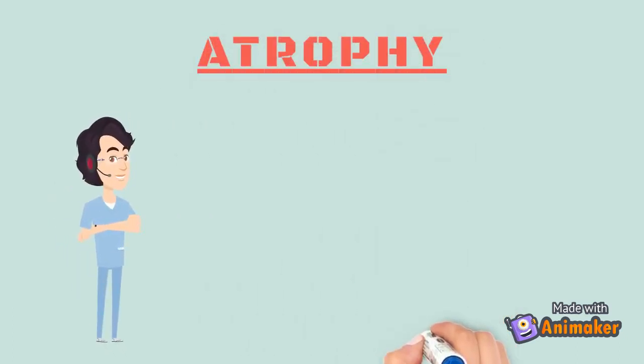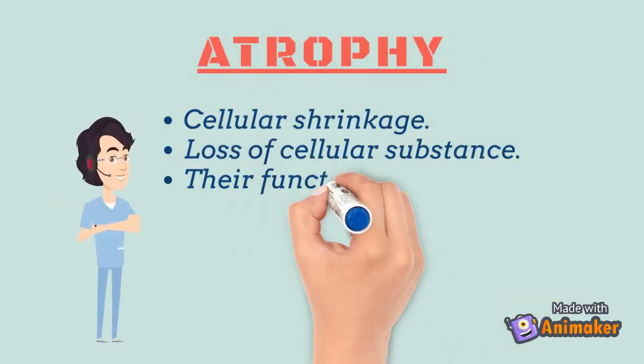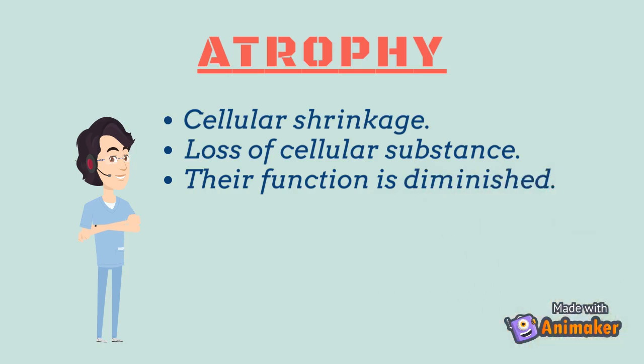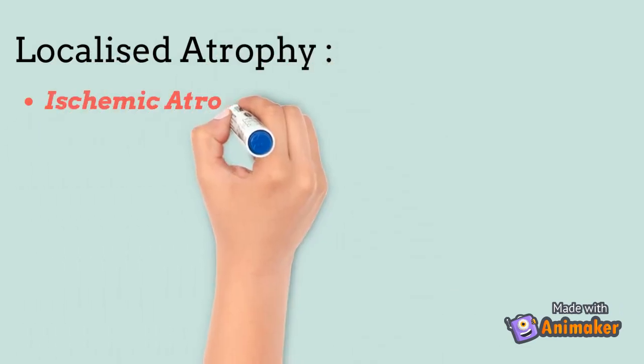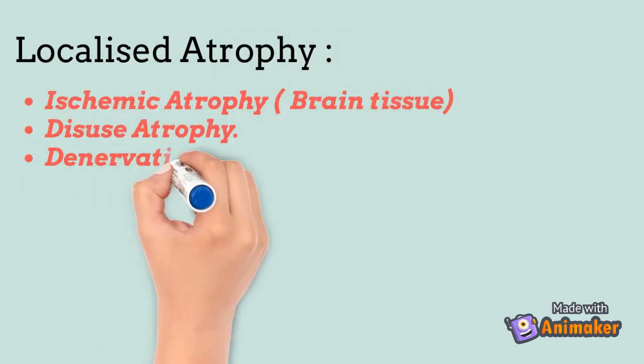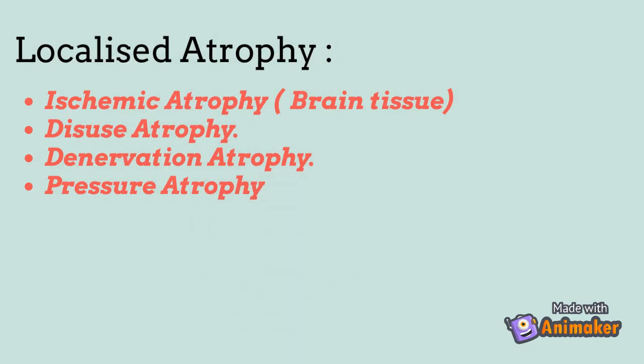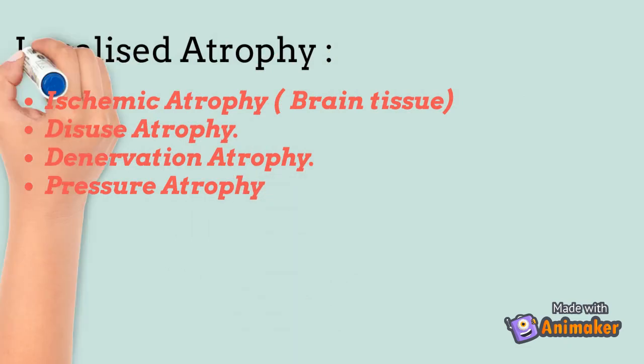Now let's look at atrophy. It is the shrinkage in the size of the cell by the loss of cell substance. When a sufficient number of the cells are involved, the entire organ shrinks with diminished function. Atrophy can be localized and generalized. The localized atrophy includes ischemic, disuse, denervation, and pressure types.